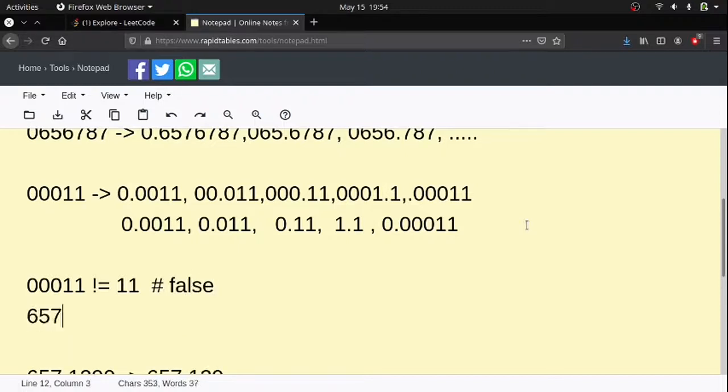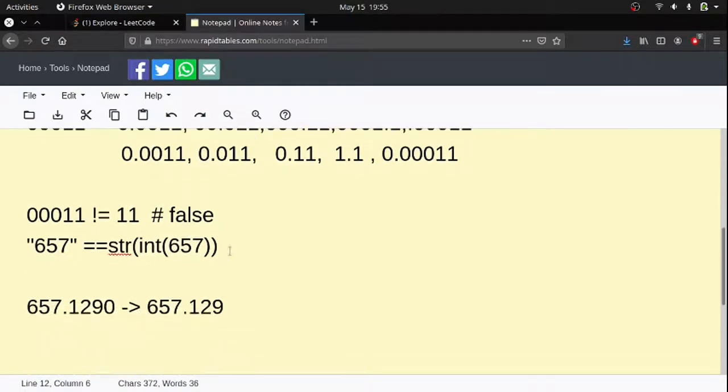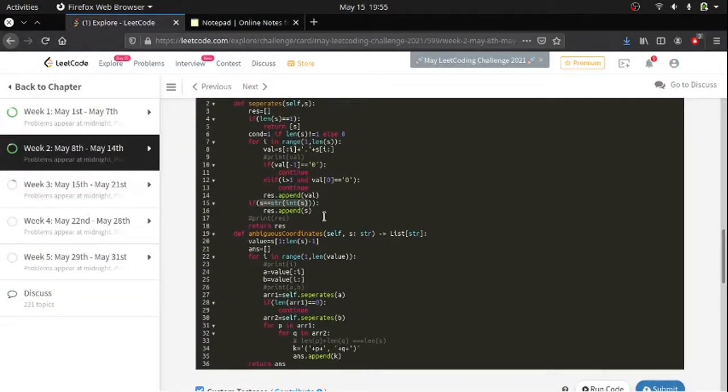But 657 is equal to 657, right? The string version of this is equal to the string of int of 657. So I'm checking this condition basically. This is true, that's why I'm going to append the whole string. That's what I did here.